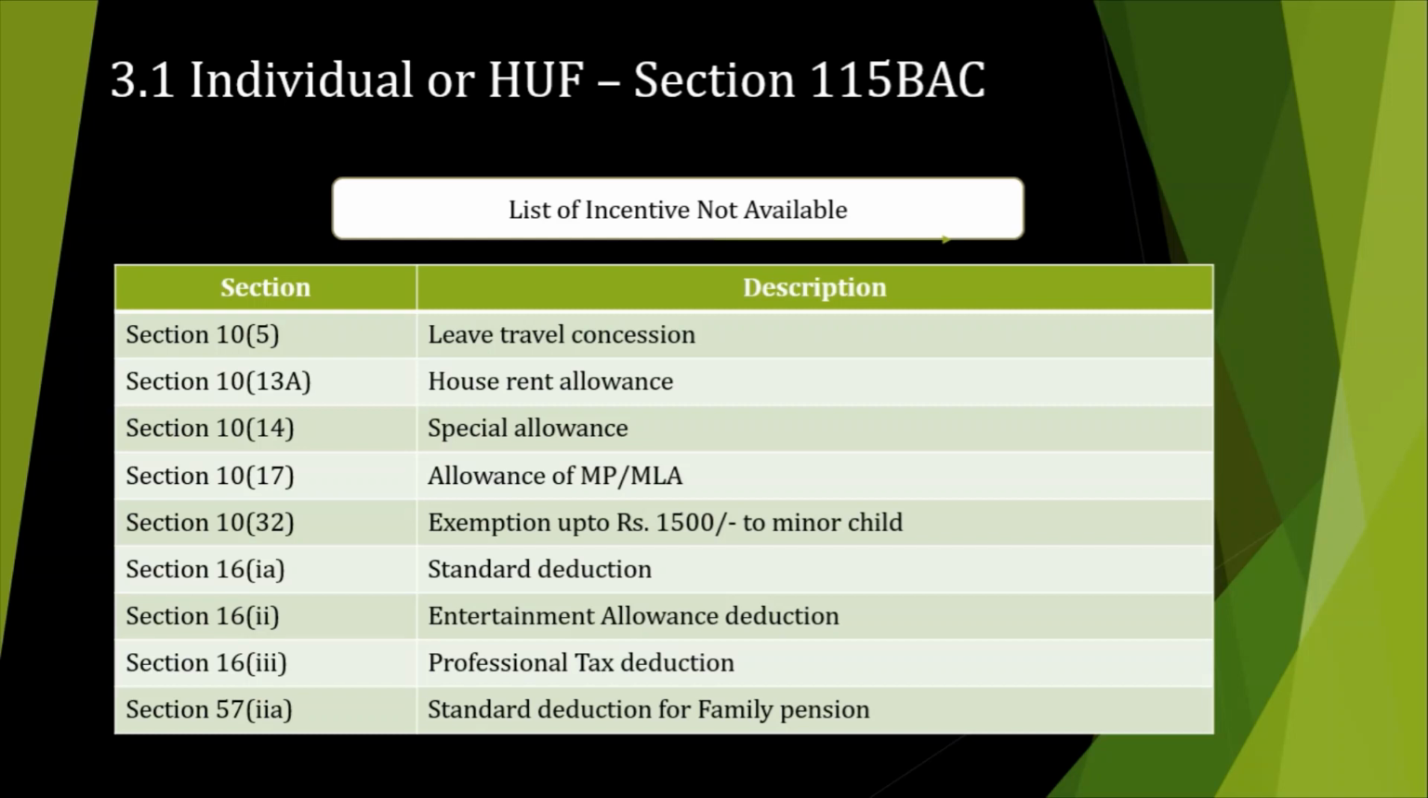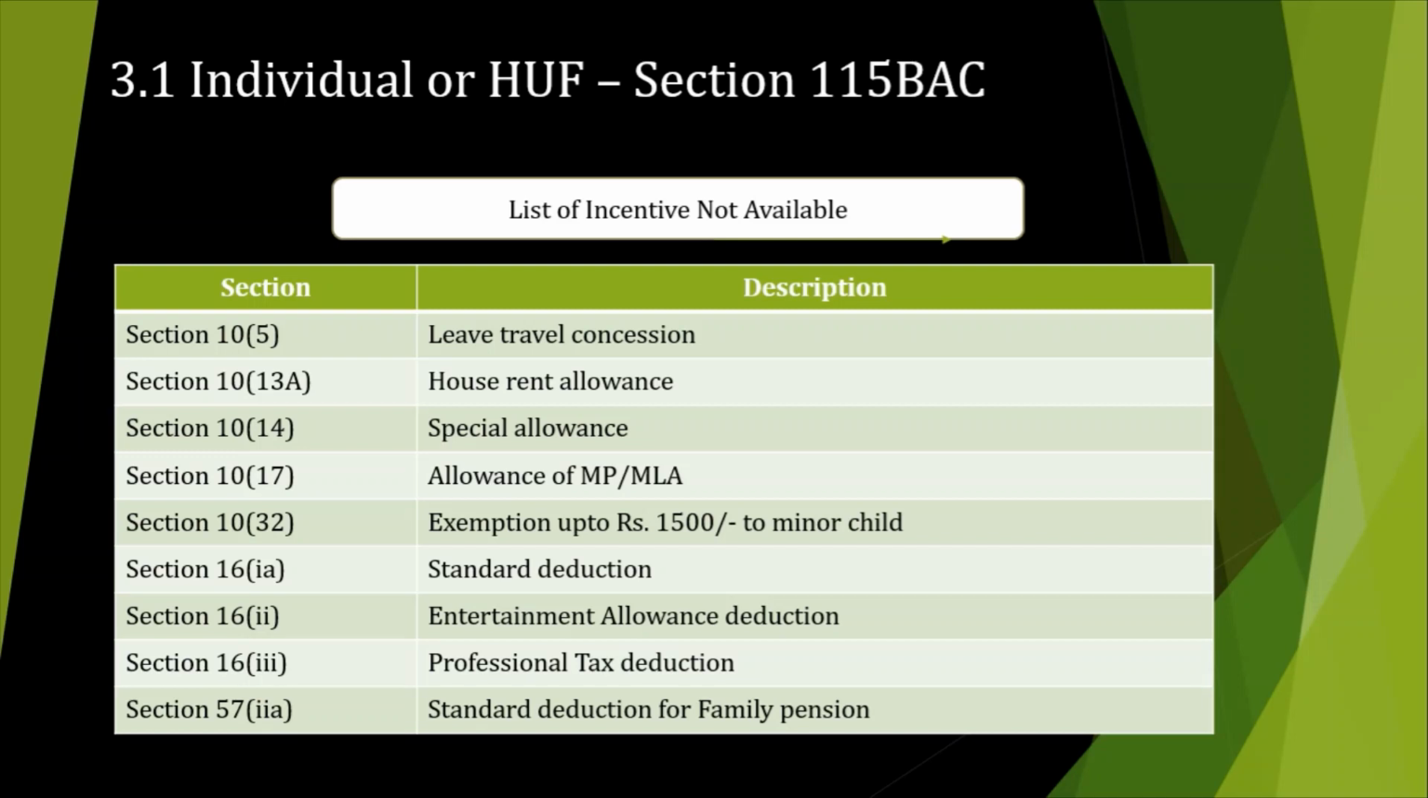Topic number 3.1 is very important from an individual's point of view, because it impacts salaried employees. It is very important to know. Under section 10 subsection 5, leave travel concession, if any concession is provided by the employer to the employee for any travel visit, is not available. House rent allowance is also a big thing, and it is also not applicable if we avail these options. Special allowance, like children allowance, high altitude allowance, or hostel allowance, is not applicable, but any expenditure incurred to perform the duty is available.